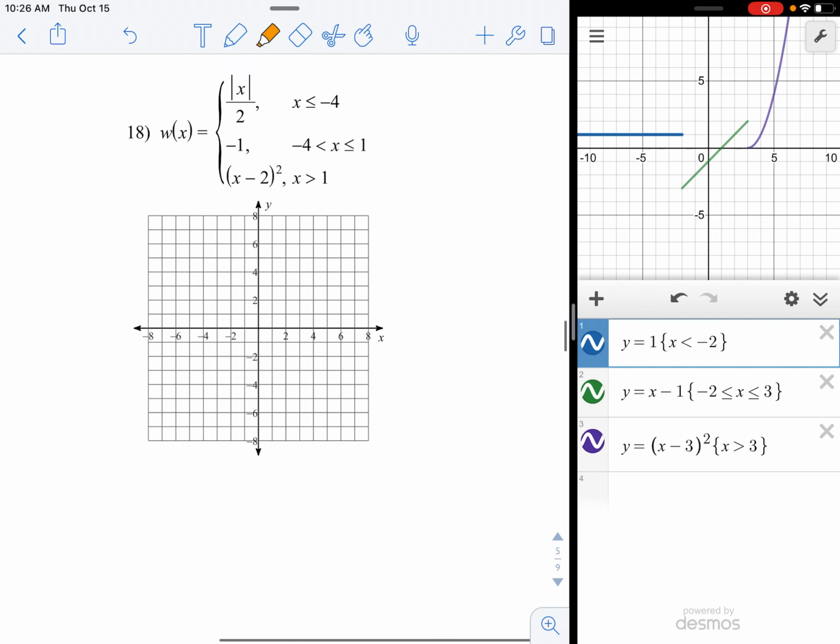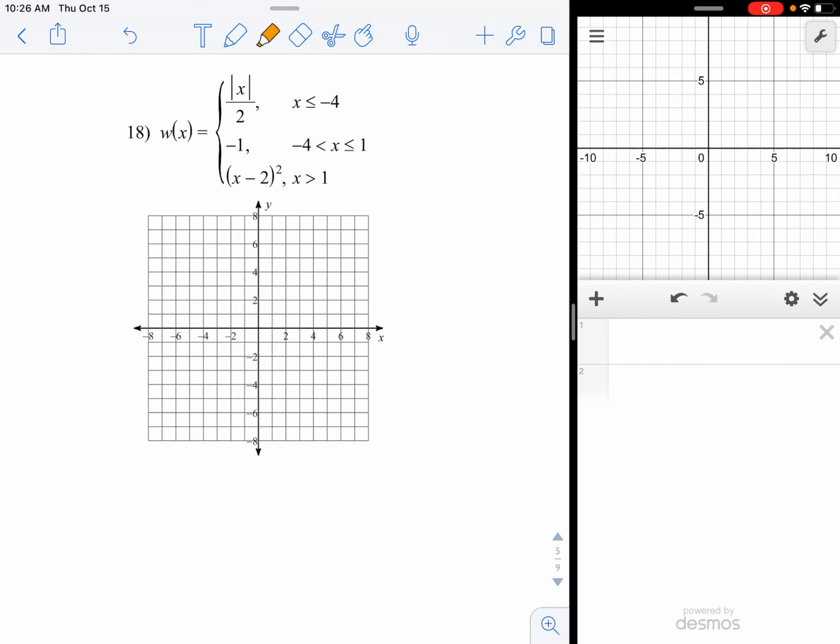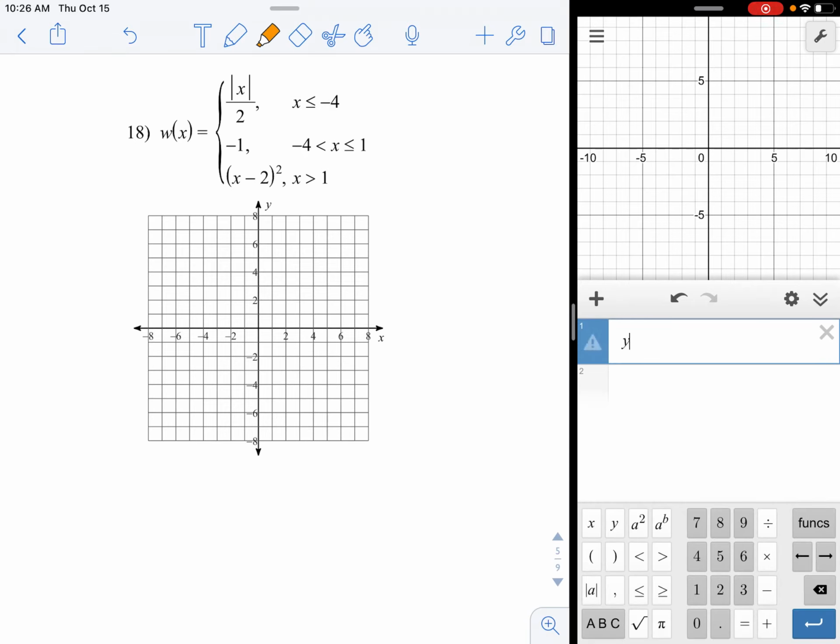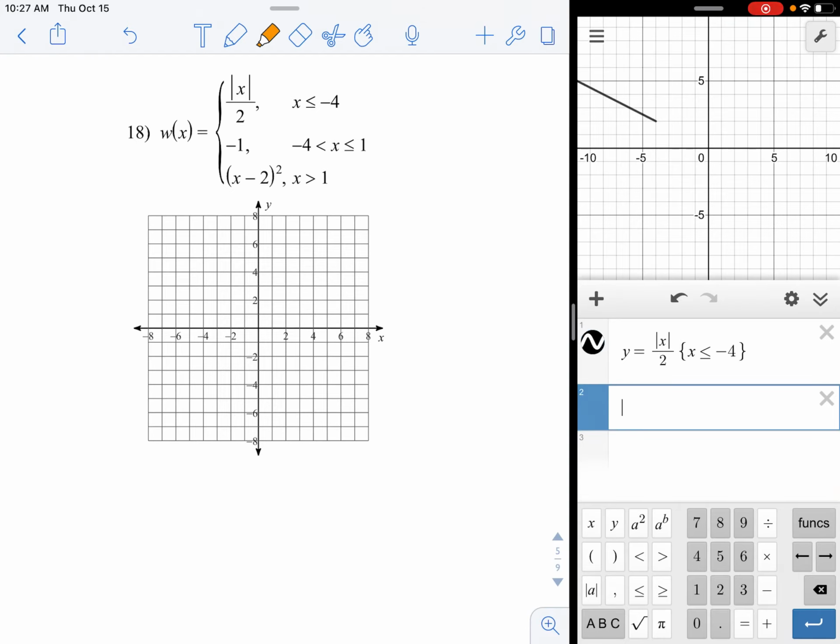All right, number 18. Right, this is getting, look, if you get this, you want to stop the video and move on, I understand. Well, I'm just going to keep doing more to finish out the lesson. Y equals absolute value of x over 2. Move the cursor over, put in the brace, and type in your domain, x less than or equal to -4. So there's one piece. Second piece, y equals -1.